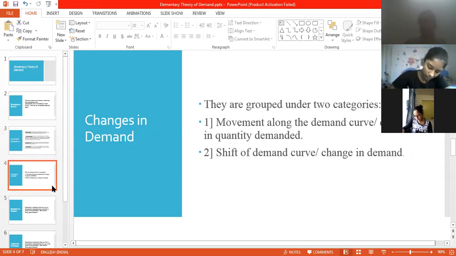In my personal experience, you could be asked a question in terms of change in quantity demanded. The second category is shift of the demand curve, or a change in demand. You have to learn these two concepts, otherwise you won't be able to memorize them.